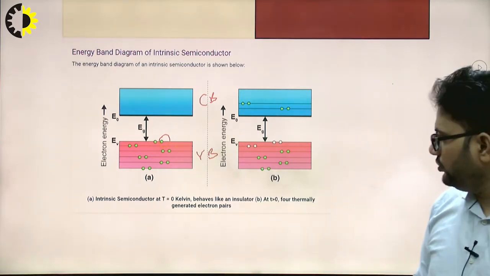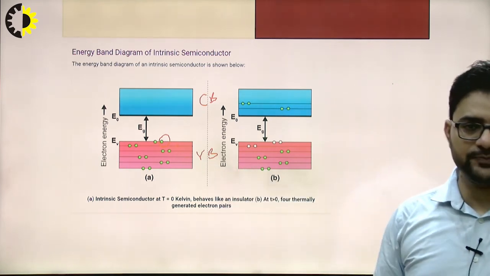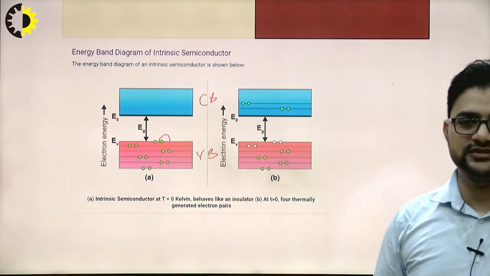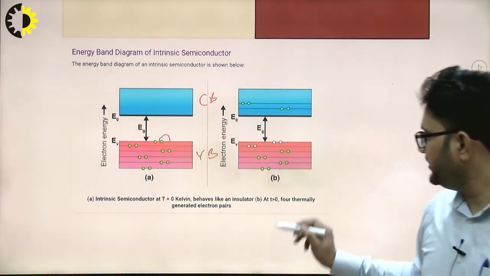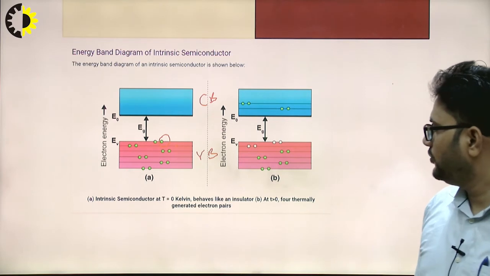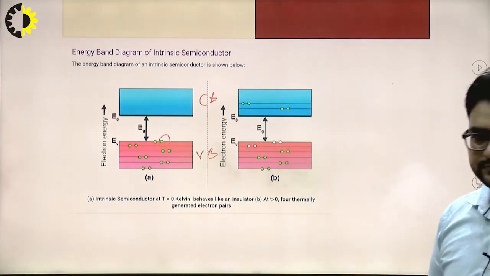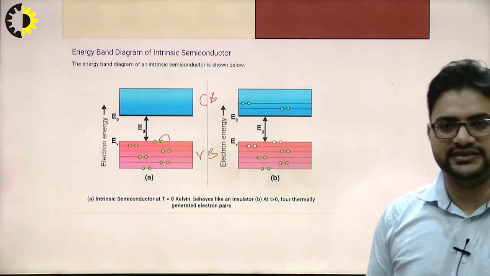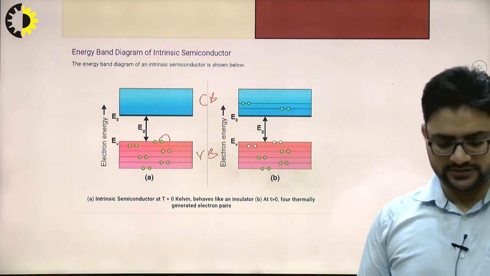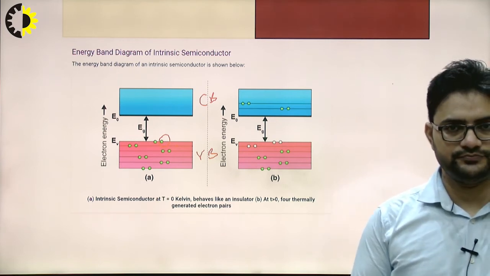Okay, so to increase the energy, we have to increase the temperature from 0 degree Kelvin towards room temperature. So if we increase the temperature from 0 degree Kelvin towards room temperature, equal numbers of electrons and holes are created due to the breaking of covalent bonds, right?